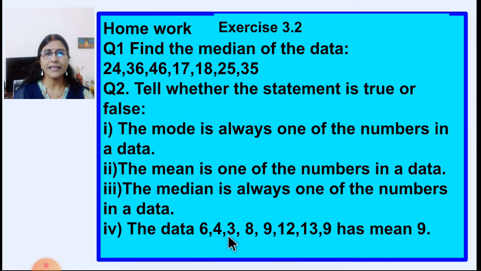The data 6, 4, 3, 8, 9, 12, 39 has mean 9. So you have to find out whether you get mean 9 or not. And if you don't get it, you will write false.